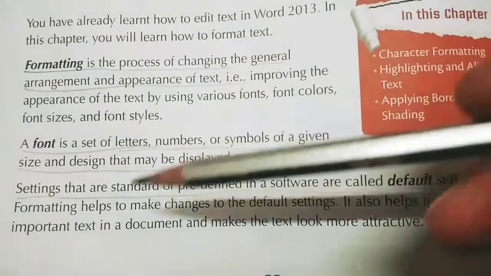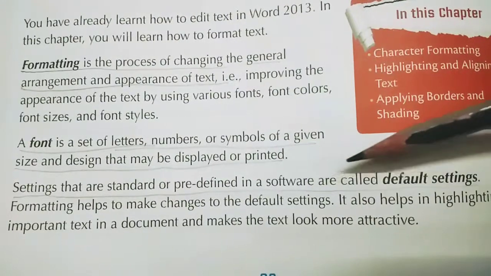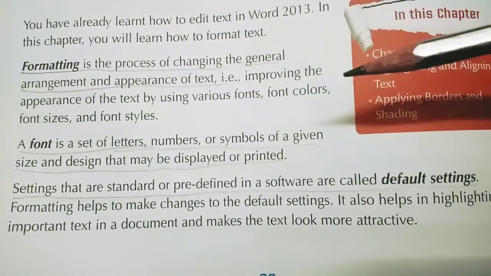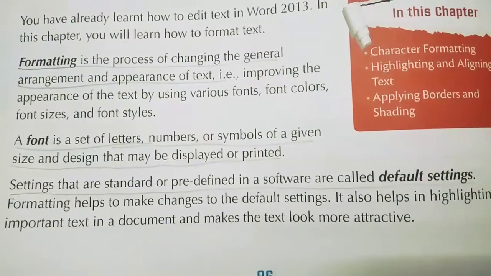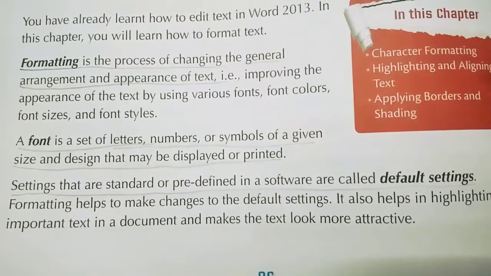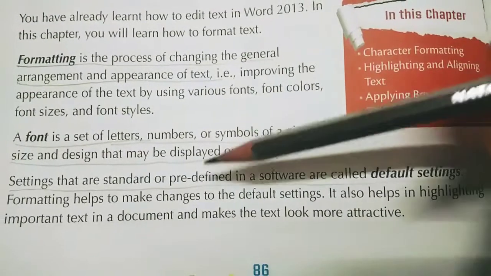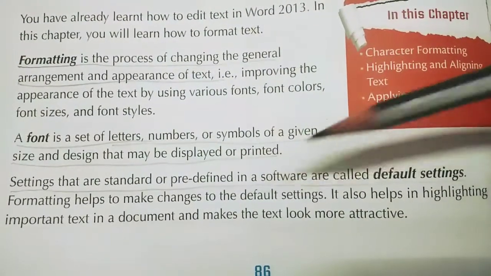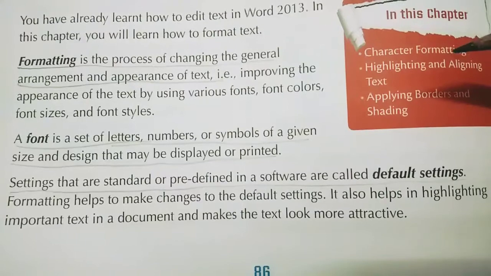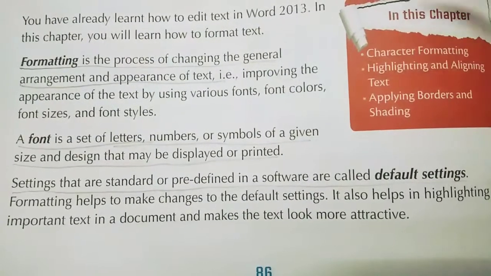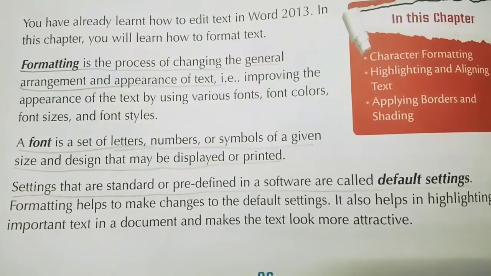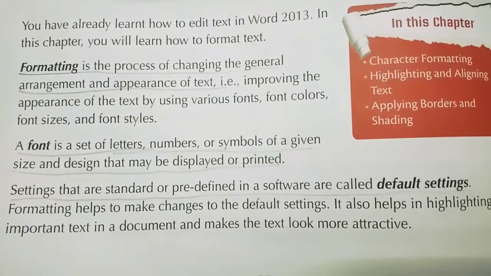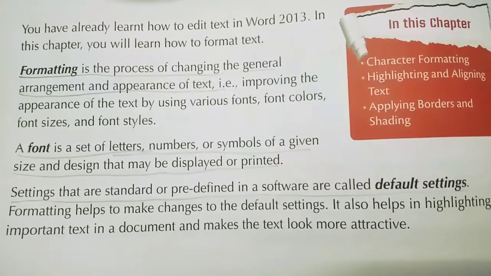Understood? So formatting helps to make changes to the default setting. With the help of this formatting, we can change the default settings according to your choice, your convenience, your need. It also helps in highlighting important text in a document and makes the text look more attractive. So with the help of formatting, we can make our text look more attractive. Understood? So these are the meanings of formatting and default settings.